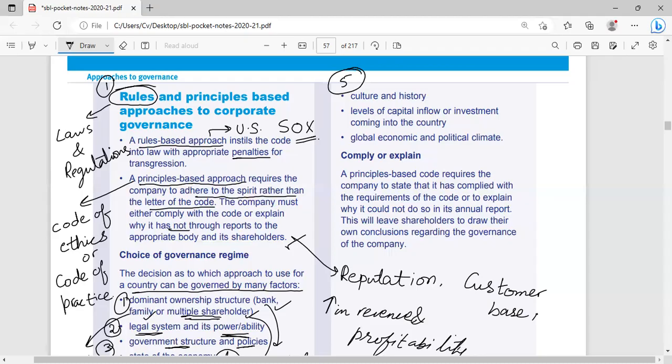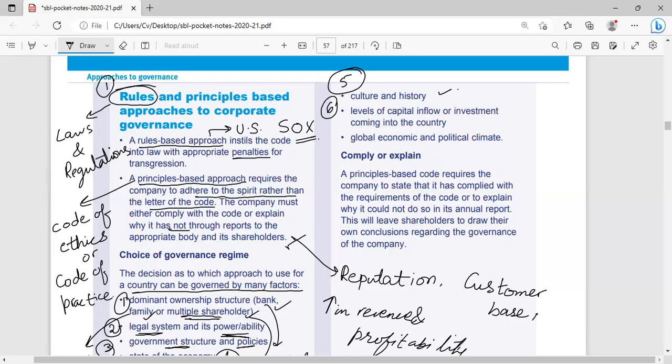But where there is a culture and history of a country that people usually move against the law and do not obey the law, in this case we can also expect that companies will not follow the laws and regulations provided by the government.